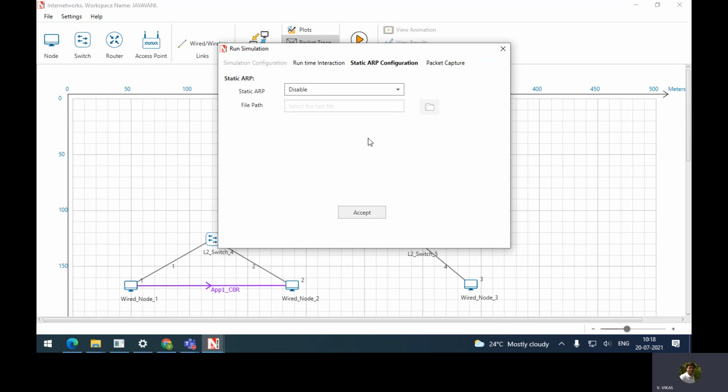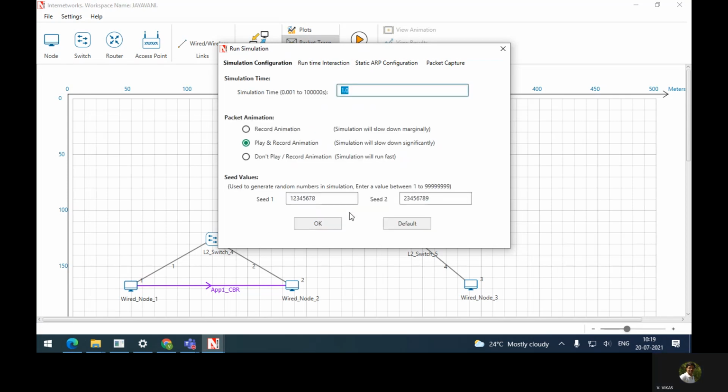Everyone should disable static ARP. Again, I am repeating the important things. TCP is disabled in wired node 1. Application: we are generating CBR from wired node 1 to wired node 2. Static ARP we are disabling. Then packet trace we are enabling. After that you can click accept. Click OK.